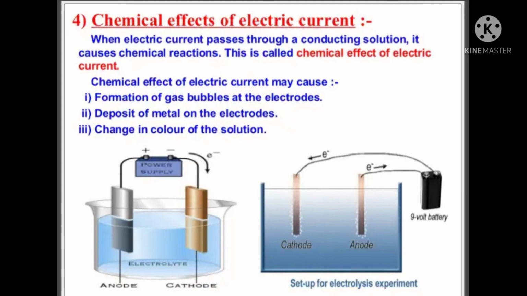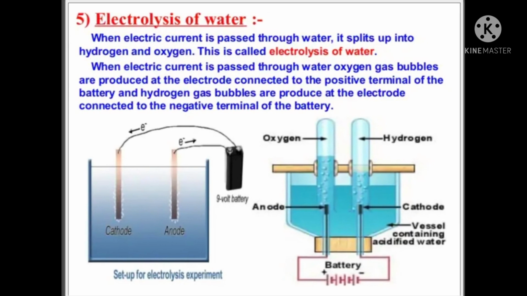When electric current passes through a conducting solution or electrolyte, it causes chemical reactions. This is called the chemical effect of electric current. The chemical effect of electric current may cause formation of gas bubbles at the electrodes, deposit of metal on the electrodes, and change in color of the solution.